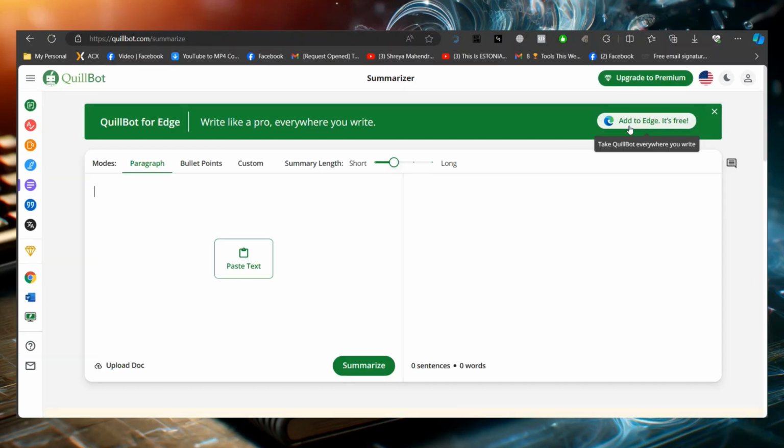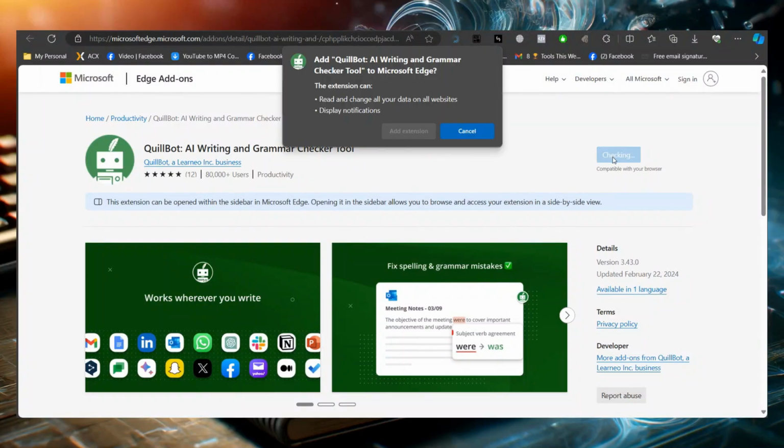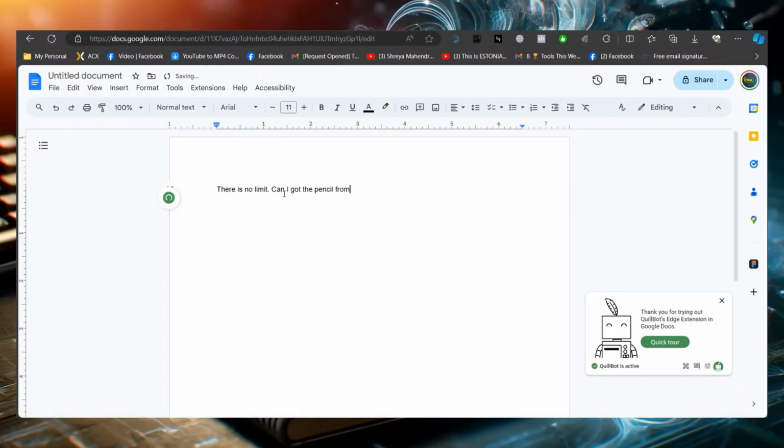You can also add Quillbot to your Chrome, Edge, or other browsers to fix your grammar while writing anywhere on the web. And here's an example of it.